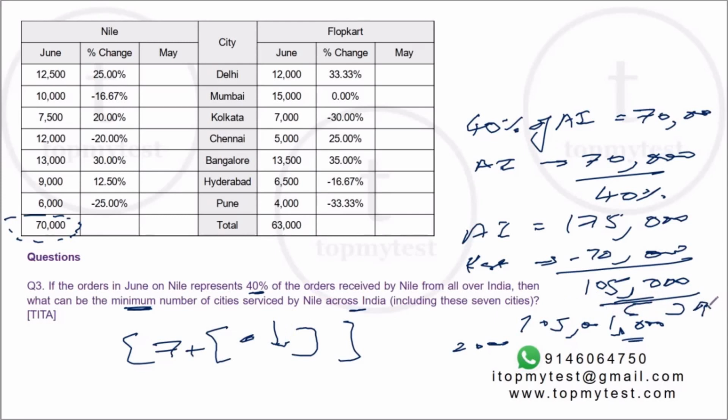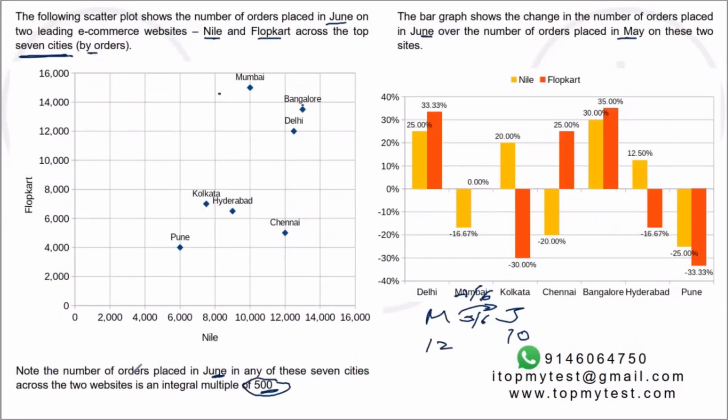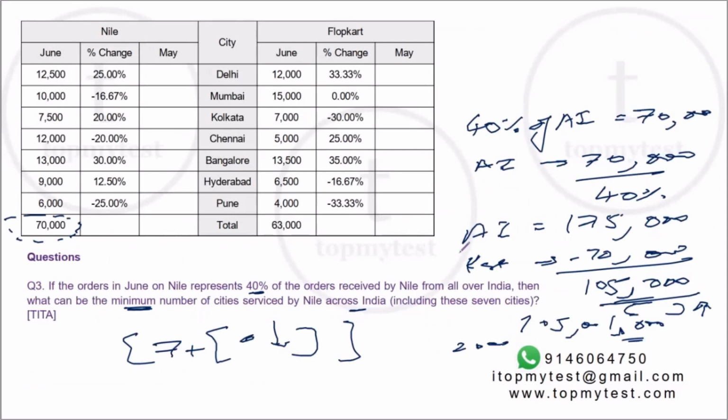Now, what can be the highest denominator? You cannot take any denominator to be the highest. If you go back to the original one again, it says these are the top 7 cities by orders, which means that the rest of the cities cannot exceed the lowest of these cities. The lowest of these cities is 6,000, which was Pune. The best the others can do is basically 6,000 for all of the others. So I can put 6,000. They can at best equal it.